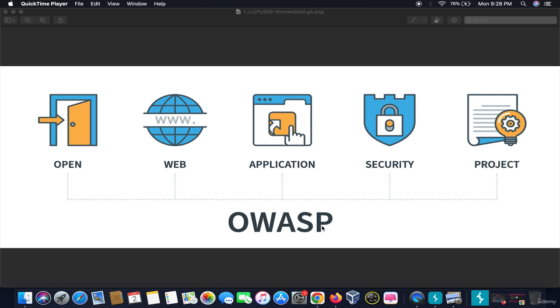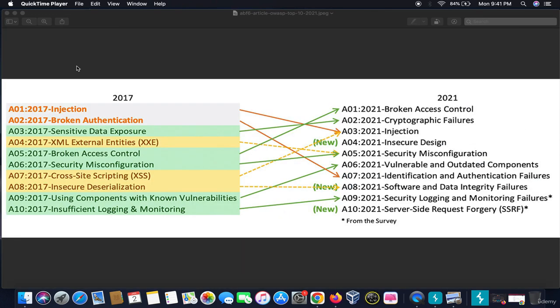So in this particular module, we will be comparing two OWASP lists, of 2017 and of 2021. Firstly, we will start with the OWASP list of 2017, then we will go to 2021, and then we will do a comparison.